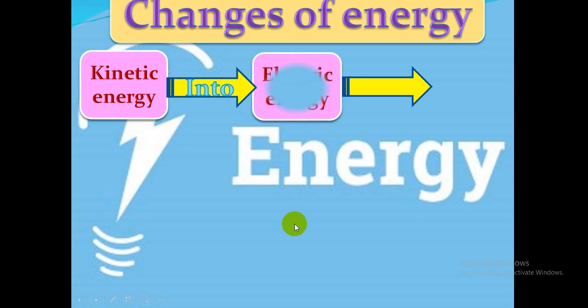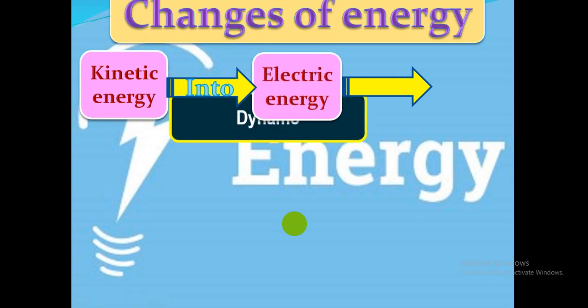Kinetic energy into electric energy, and from electric energy into light energy.